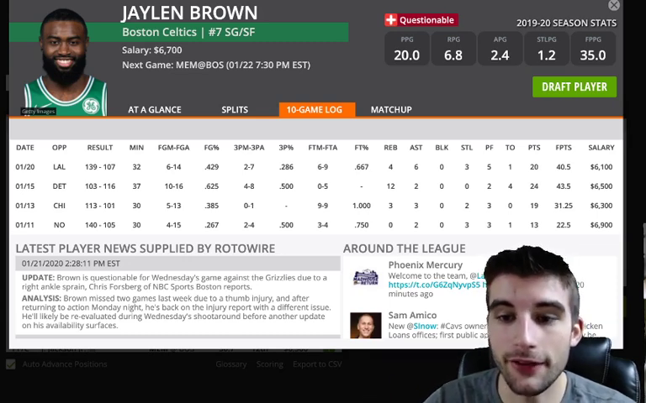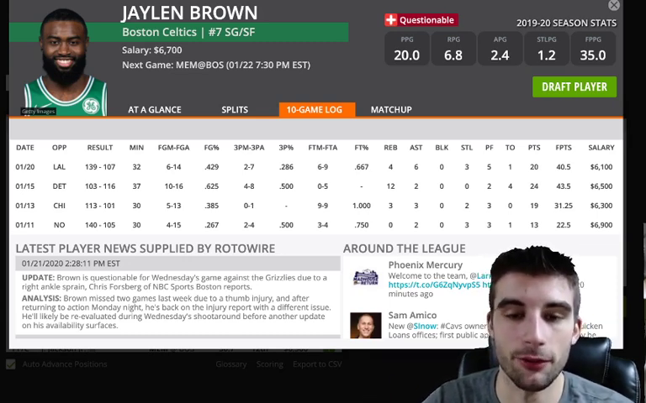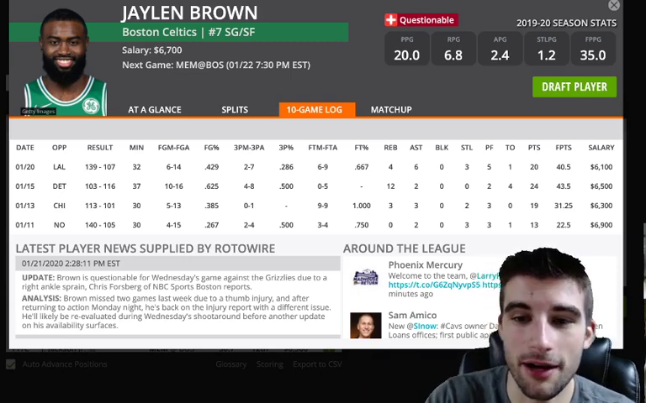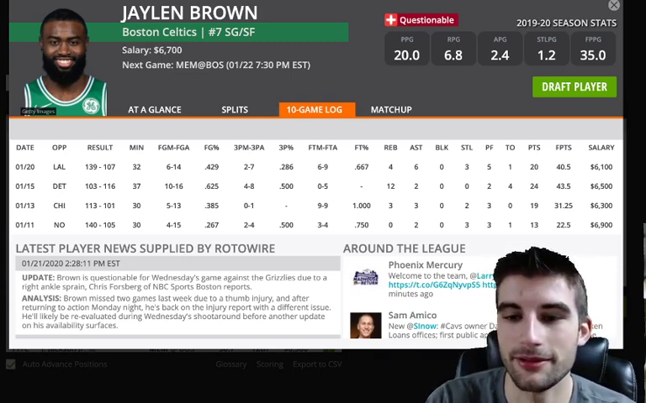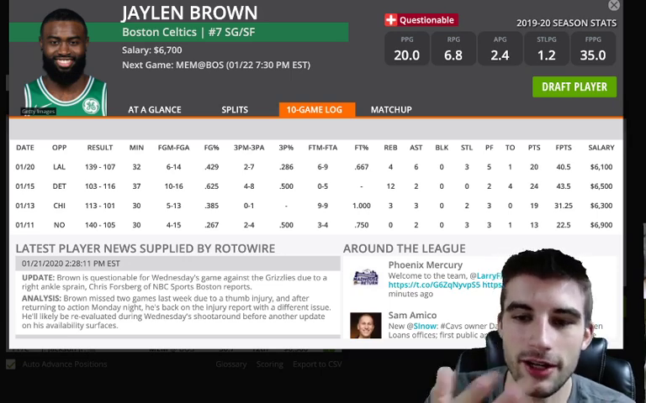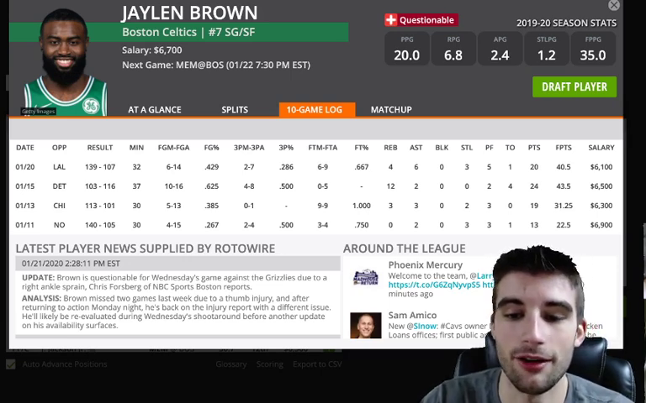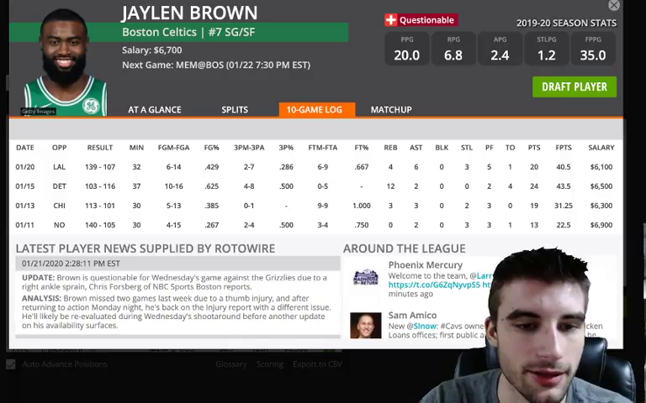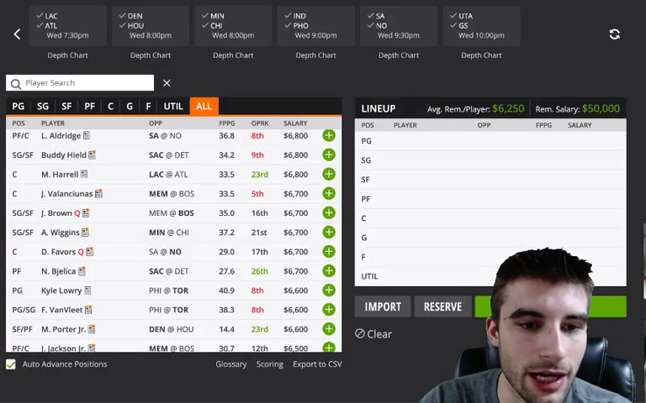If he is out, it's a great spot versus Memphis. We should probably root for him to be out and sit this one out, just so we can have some better mid-range plays from the Celtics players. So keep your eyes out on the news for Jaylen Brown. He said he's going to be reevaluated during shootaround.